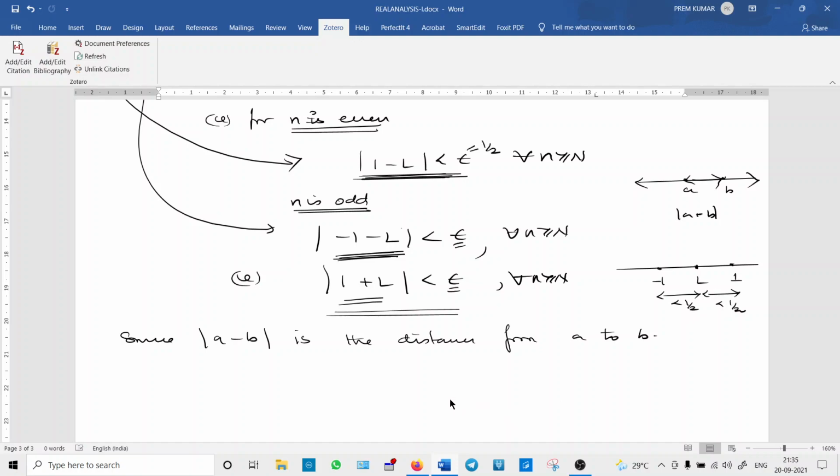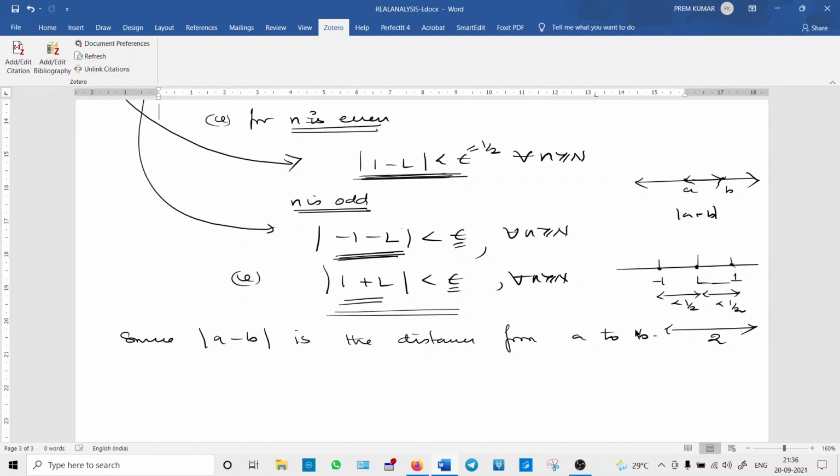How is this possible? The distance between 1 and L is less than 1 by 2. If this is true, then how can the distance between L and minus 1 also be less than 1 by 2? Because the total distance between minus 1 and plus 1 is 2 units. If this is 1 unit and this is also 1 unit, the distance from 1 to L is itself less than half. So we get a contradiction. This is not possible.